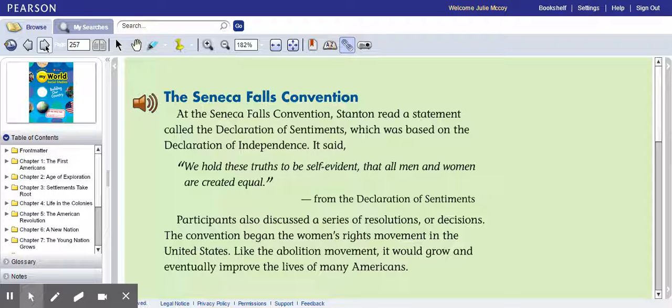Participants also discussed a series of resolutions or decisions. The convention began the women's rights movement in the United States. Like the abolition movement, remember, abolish slavery, it would grow and eventually improve the lives of many Americans.